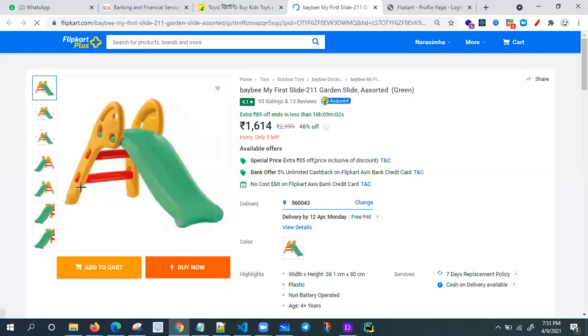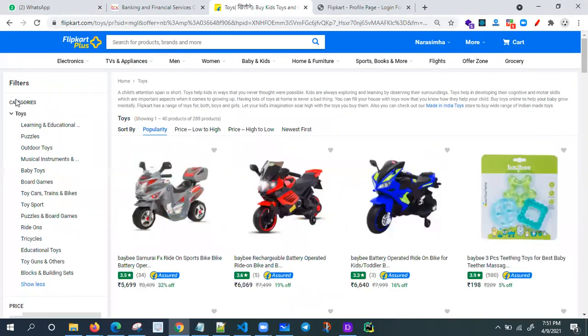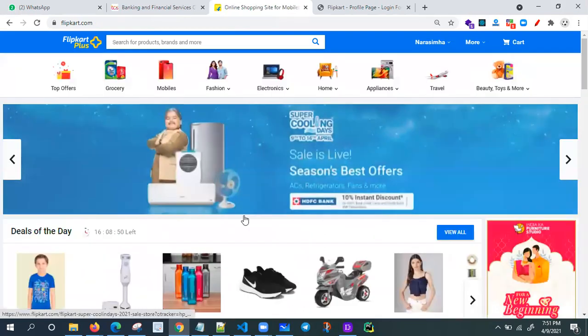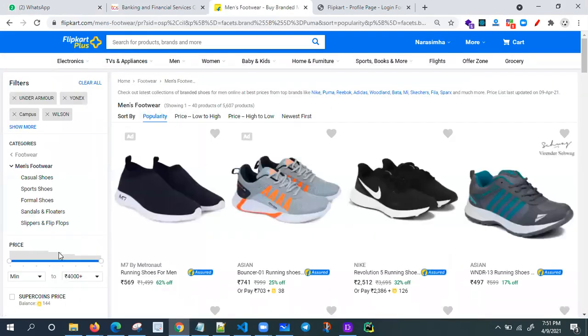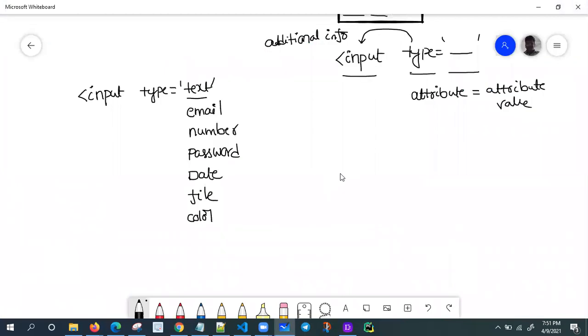This is my range actually. If you want to design like this, you have to take input type equal to range.